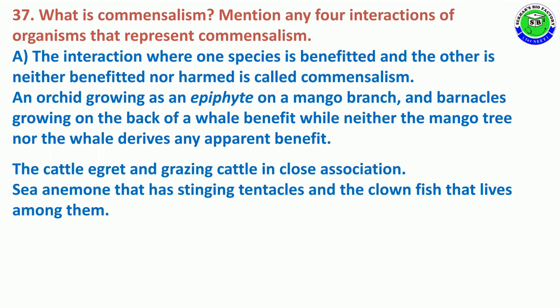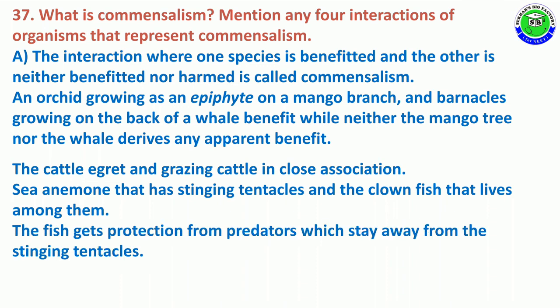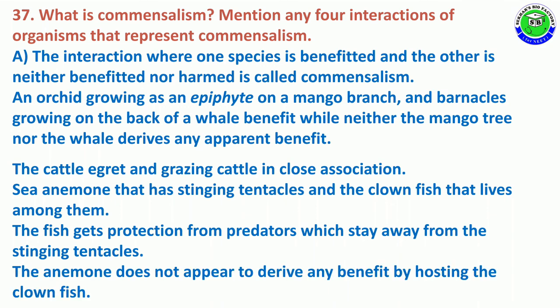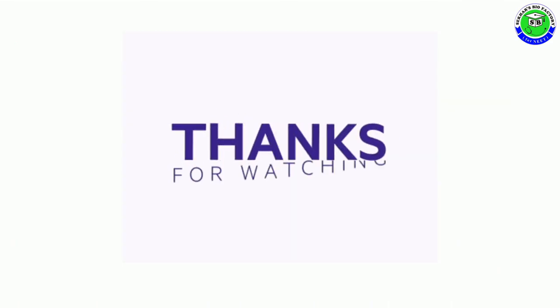The cattle egret and grazing cattle in close association. Sea anemone that has stinging tentacles and clownfishes that live among them. The fish get protection from predators which stay away from the stinging tentacles. The sea anemone does not appear to derive any benefit from hosting the clownfishes. These are the answers, and thanks for watching.